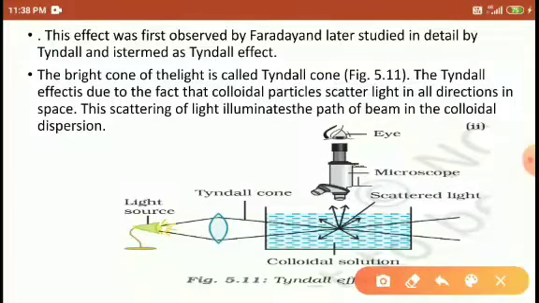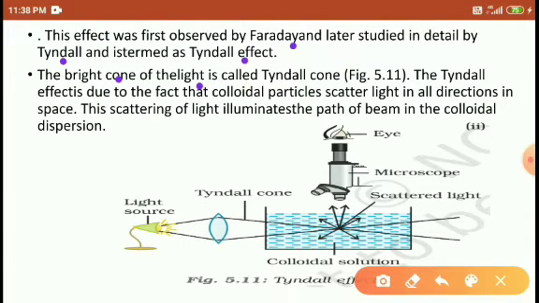This effect was observed by Faraday and later studied in detail by Tyndall. That is why it is called the Tyndall effect. It was earlier observed by Faraday, but it was investigated by Tyndall, so it is called the Tyndall effect. Right, students? The bright cone of the light is called the Tyndall cone.